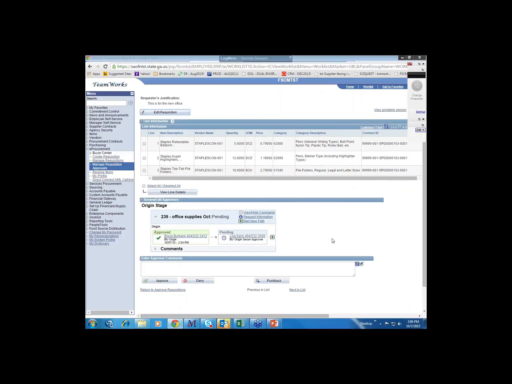There is one additional button that's on this page for anyone that's passed the first approver. You'll notice that there's this pushback button. The pushback button basically pushes the requisition back to pending the previous step. So if the approver forgot something, for example, you push it back to them. A denial goes back to the original requester, telling them why it's been denied, but a pushback goes back one previous step.